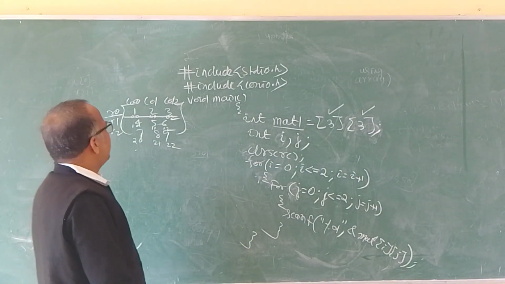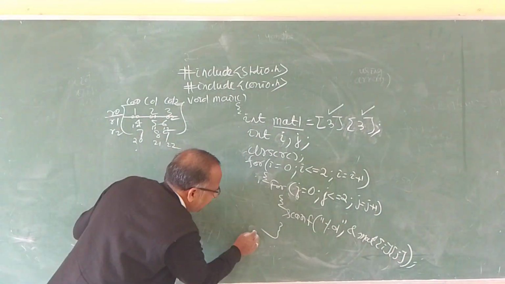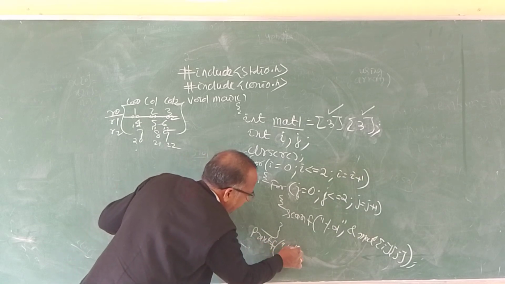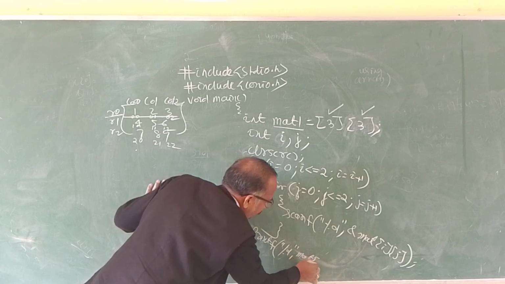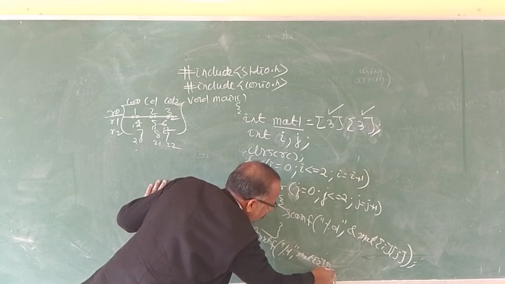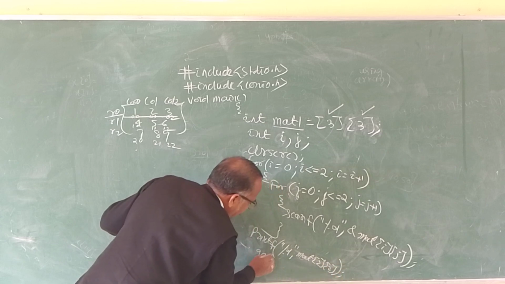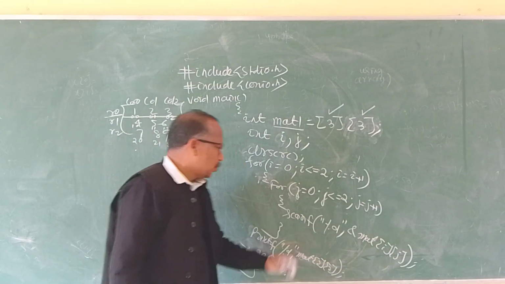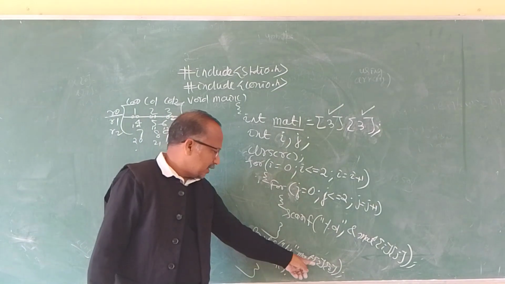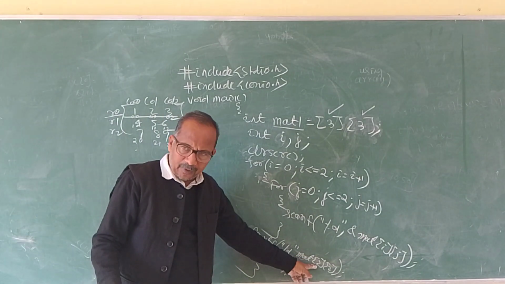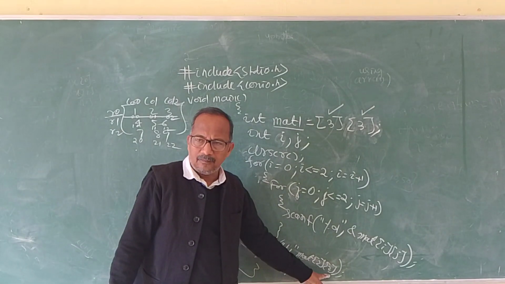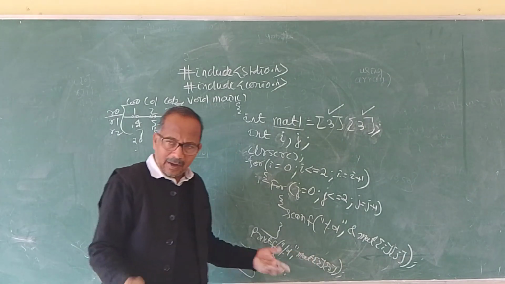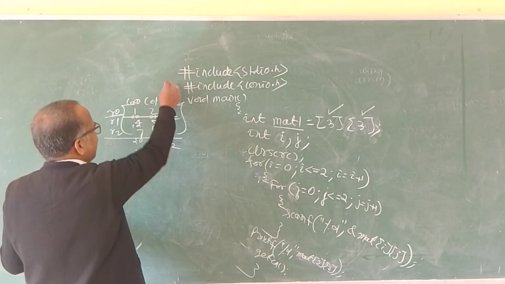Say if you want to write a print statement, for example printf with percentage d, mat[2][2]. What will be the output? If you write mat[2][2], for our reference it means the third row and third column, because it is 3 by 3. But for the array reference, this is index 2, 2.